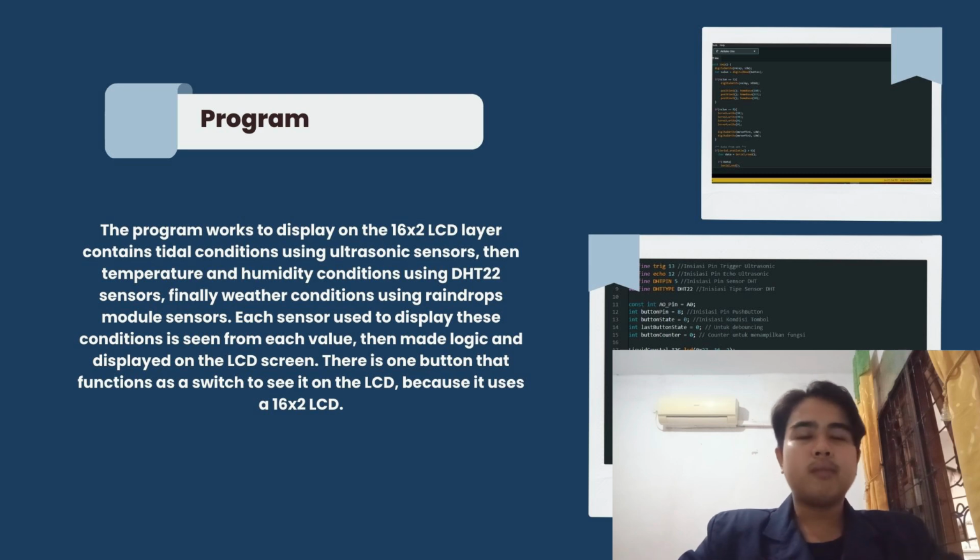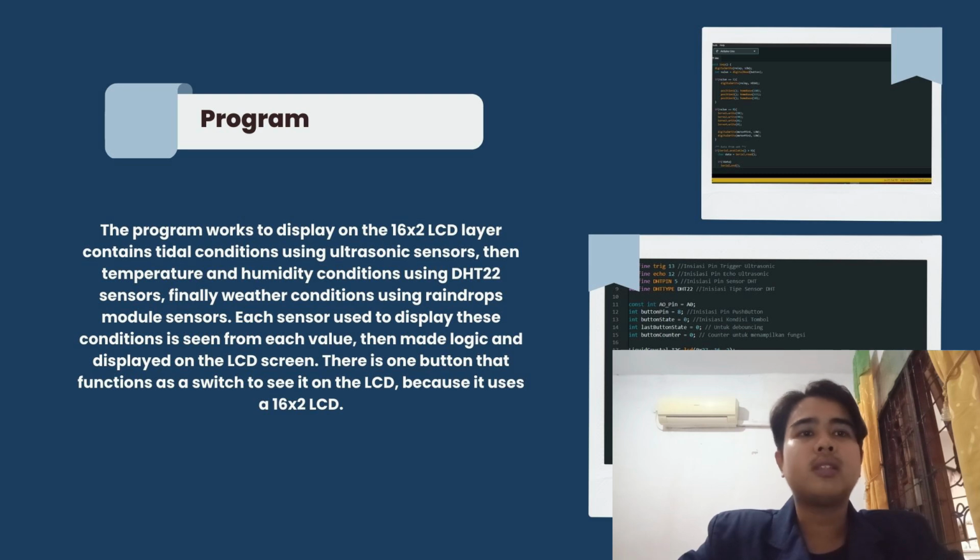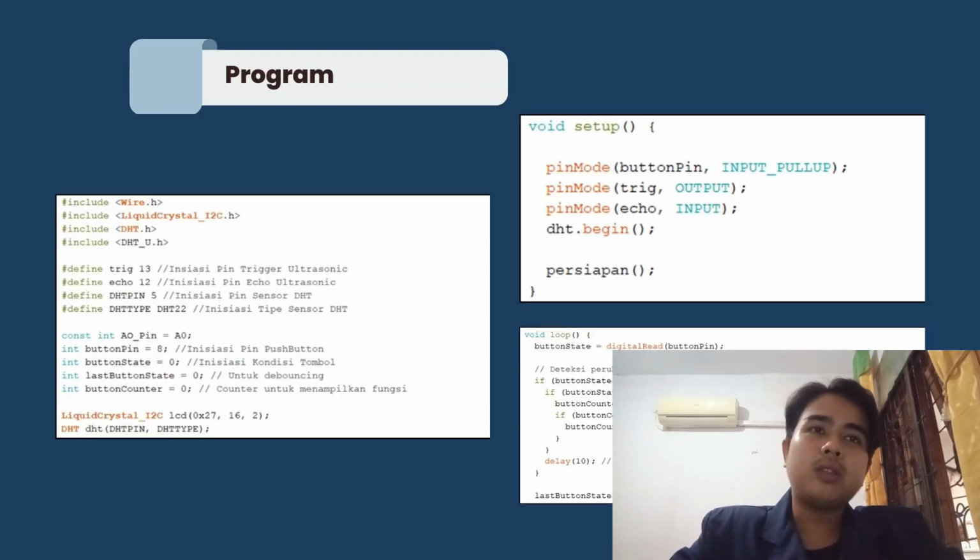Okay, in the program, the interface display is a 16x2 LCD, served to display monitoring of tides, temperature, humidity, and weather from the sensors used: the ultrasonic sensor, DHT22 module, and raindrop module. Next, first is to enter the libraries: Wire, I2C LCD, and DHT. Then, initiate the trigger pin, echo pin, DHT pin, button pin, raindrop module pin, and initiate the type of DHT sensor used.